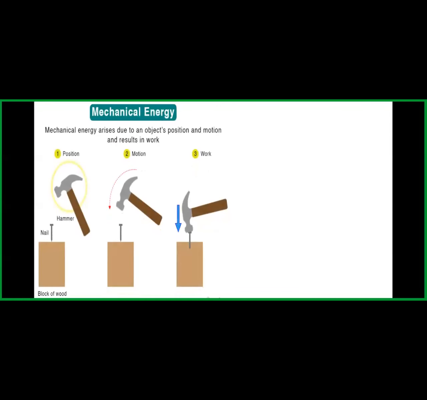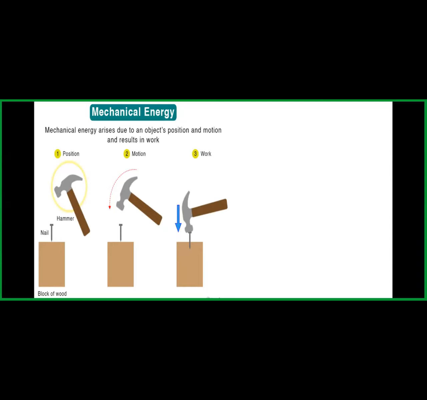See, who will explain this figure to me? Anyone try? Ma'am, in the first figure, the nail is on the block of wood, and the hammer was at first static, it was not moving. In the second picture the hammer is moving towards the nail, and in the third picture it is hitting the nail.